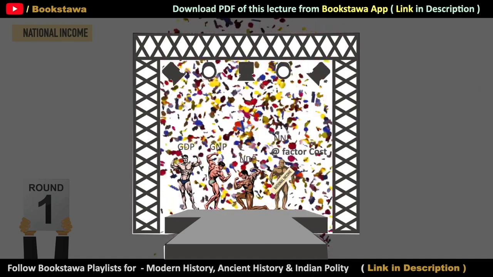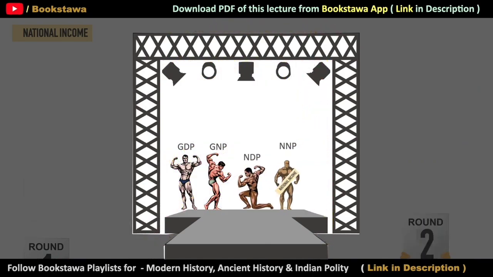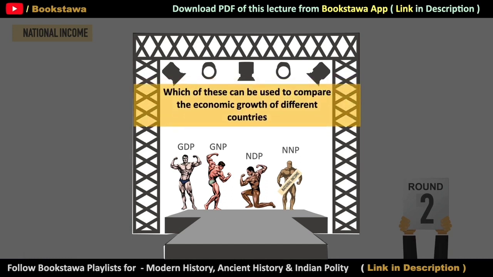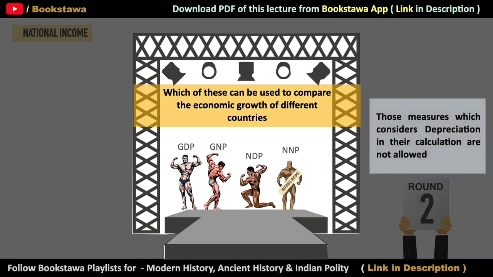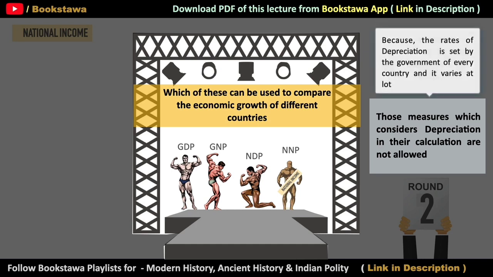Now there will be another competition in which we will see which of these measures can be used to compare the economic growth of different countries. An important rule of this competition is that those measures cannot be considered here in whose calculation depreciation has been considered, because the rate of depreciation is decided by the government of each country, and it can be different in different countries. That is why if we want a common measure by which the economic growth of all the countries of the world can be compared, those measures will not be considered in whose calculation depreciation is being used.